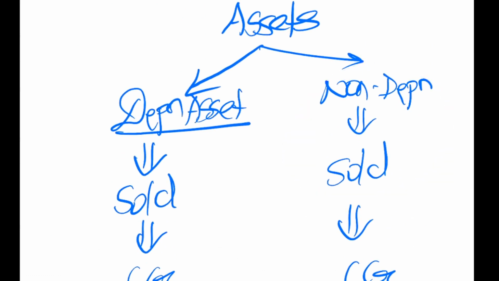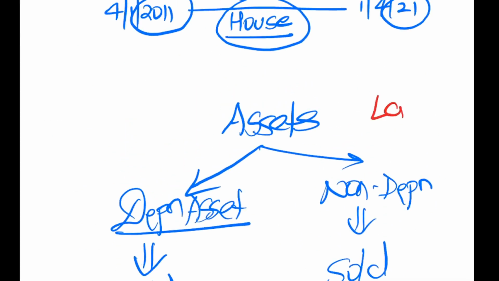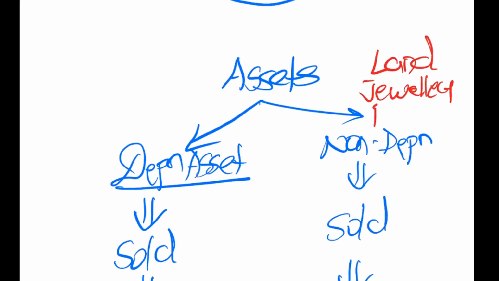Sir, can you give us some examples of non-depreciable assets? Yeah, definitely. Non-depreciable asset is like land. Non-depreciable asset is like jewelry. Non-depreciable asset is like personal house. Personal, huh? I'm not talking about business. I'm talking about personal house.